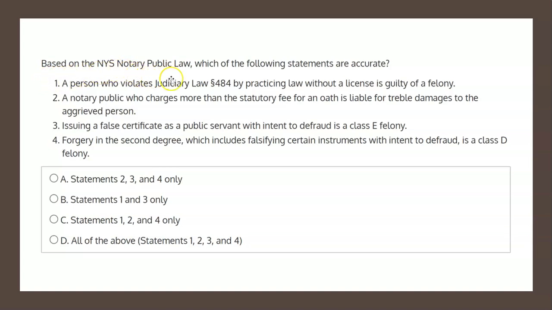Based on the New York State Notary Public Law, which of the following statements are accurate? Let's have a look at these four statements. Statement 1 says, a person who violates Judiciary Law Section 484 by practicing law without a license is guilty of a felony. Now, is this correct?